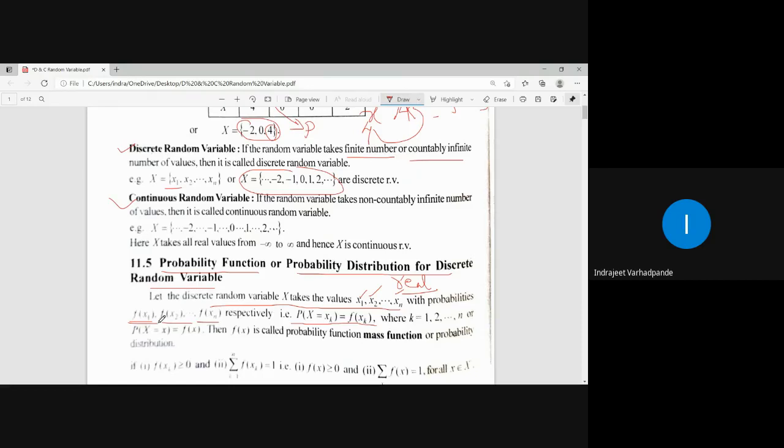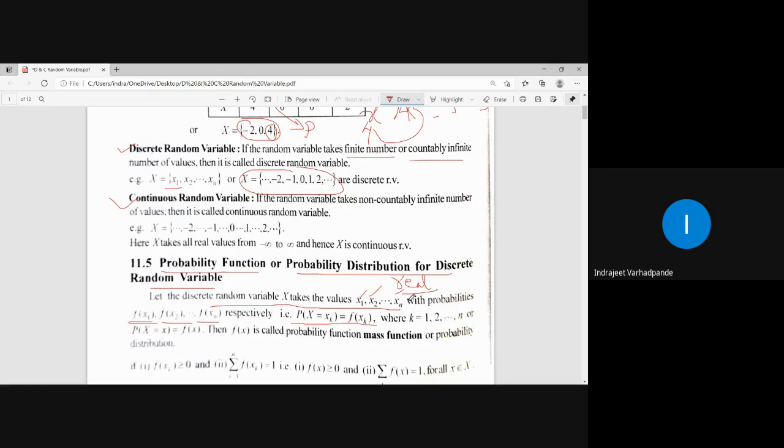Probability is generally denoted by P. P of any quantity, say P of A, where A is any event. So we calculate the probability of any event, denoted by P of A. But now, as we are discussing the random variable, every outcome is assigned a real number, denoted by x1, x2, xn.